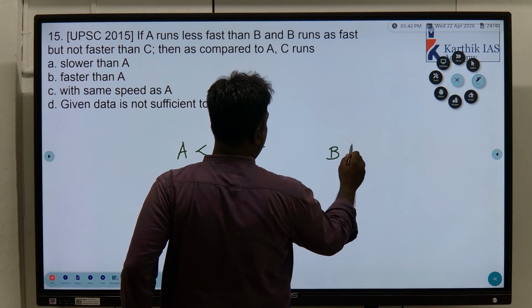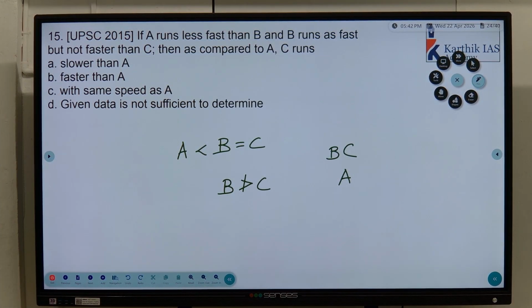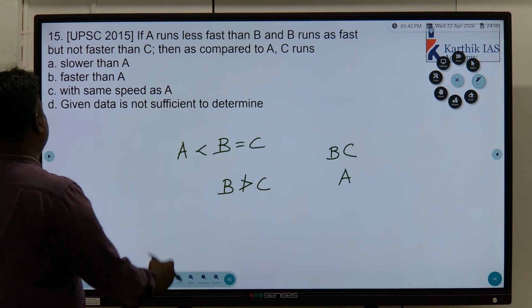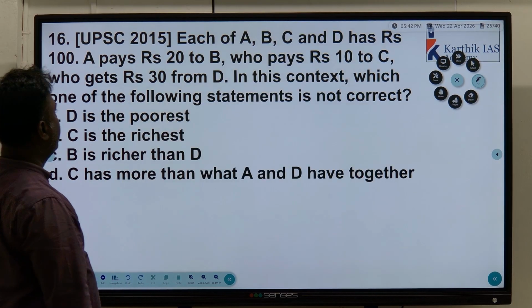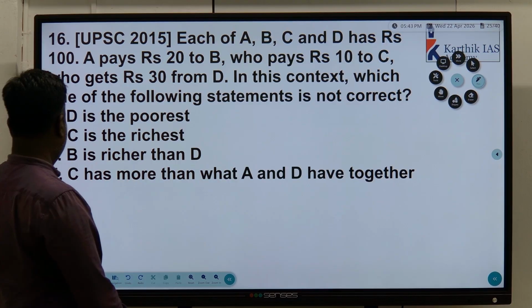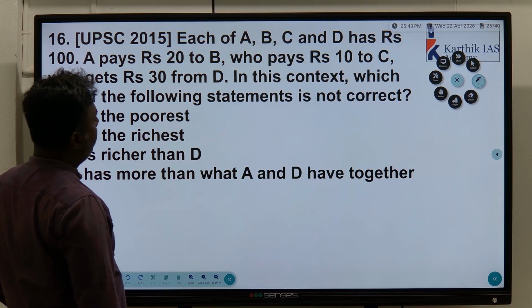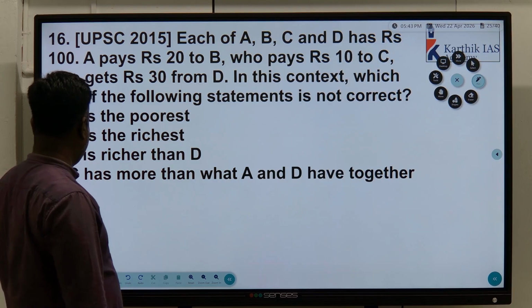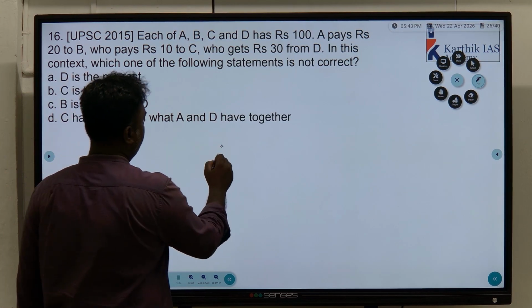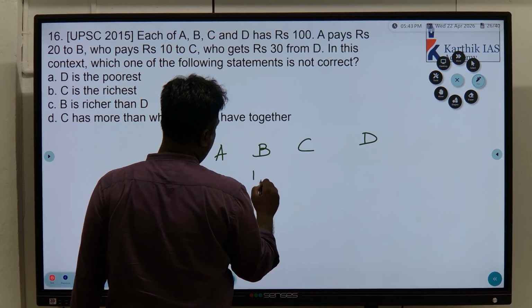So B and C, A. This is the condition. Understand? Compared to A, C runs faster than A. That's the condition. A, B, C, D. Okay, each of them has 100 rupees. A pays 20 rupees to B, who pays 10 rupees to C, who gets 30 rupees from D. Understand? So now first we'll put A, B, C, D. Everyone has 100 rupees initially.